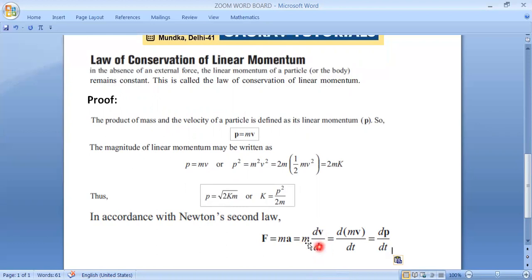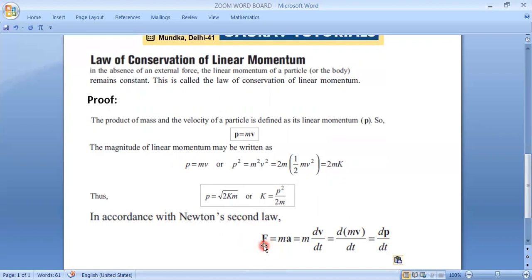It is nothing but the rate of change of momentum. You can directly write that the rate of change of momentum is equal to the net external force. It is actually directly proportional, but the proportionality constant comes out to be 1. That is why we write external. Remember, this F is the external force, not internal.